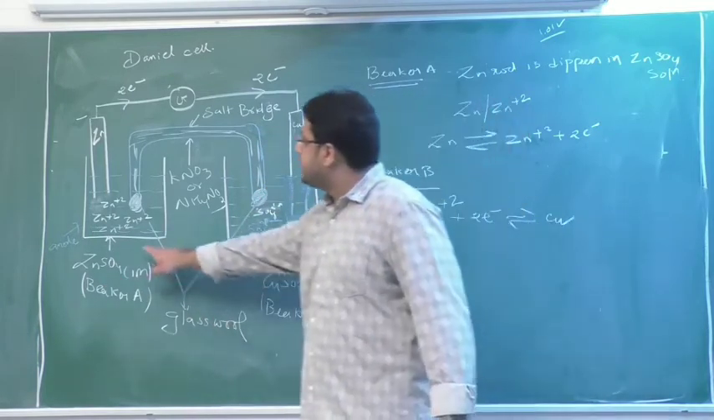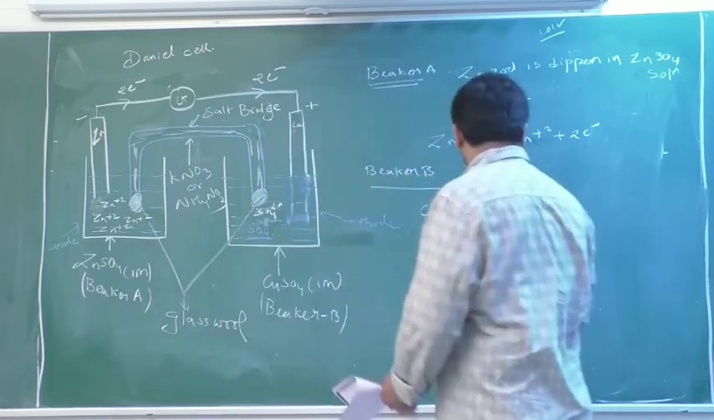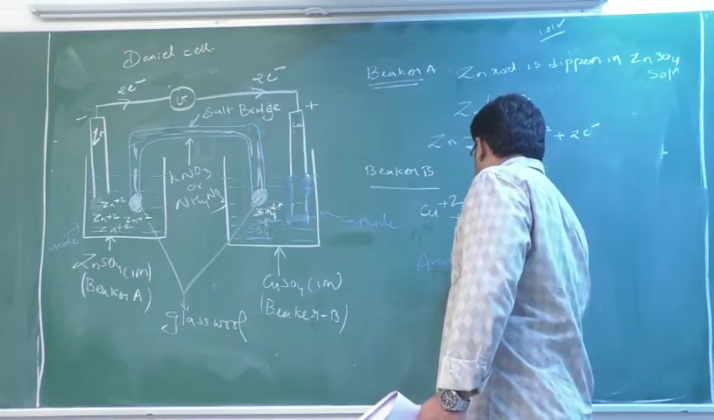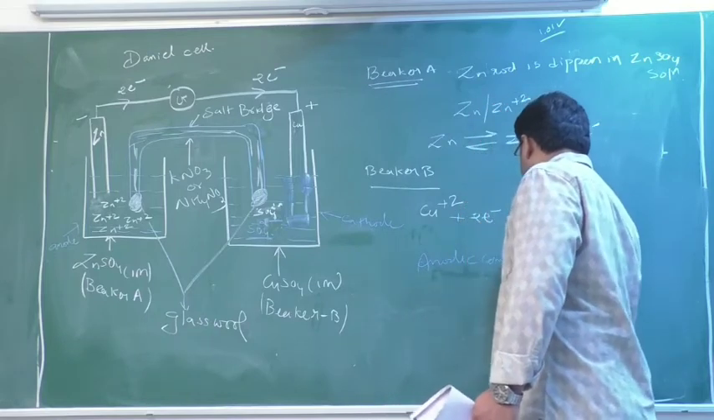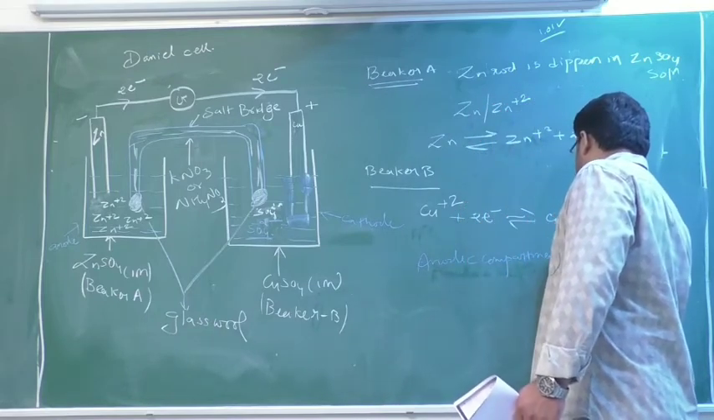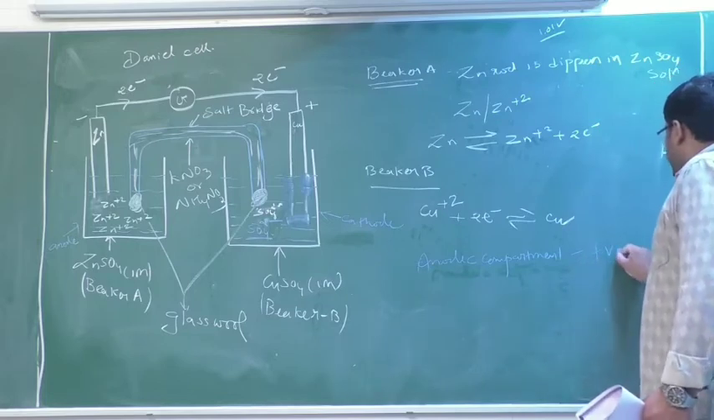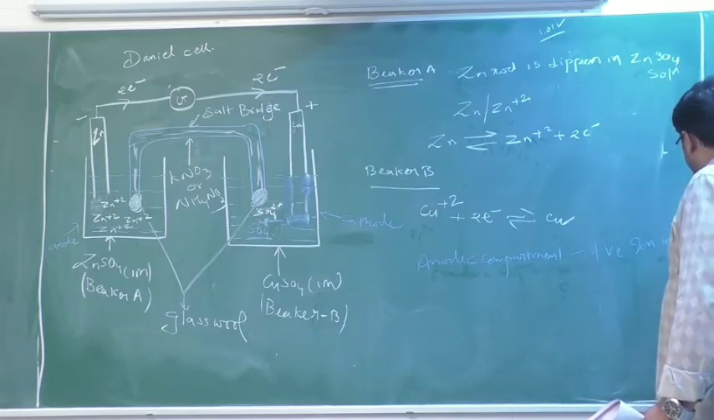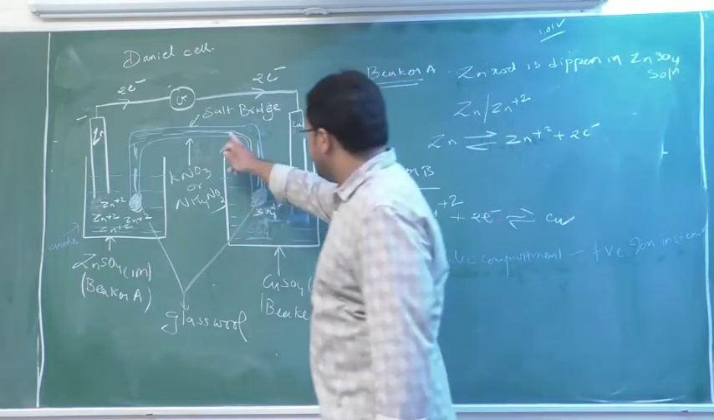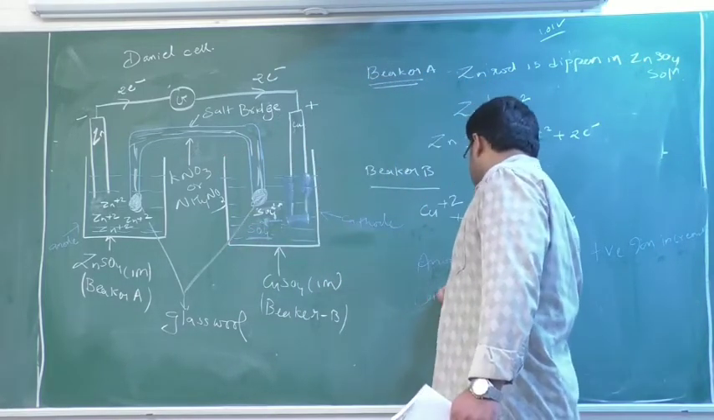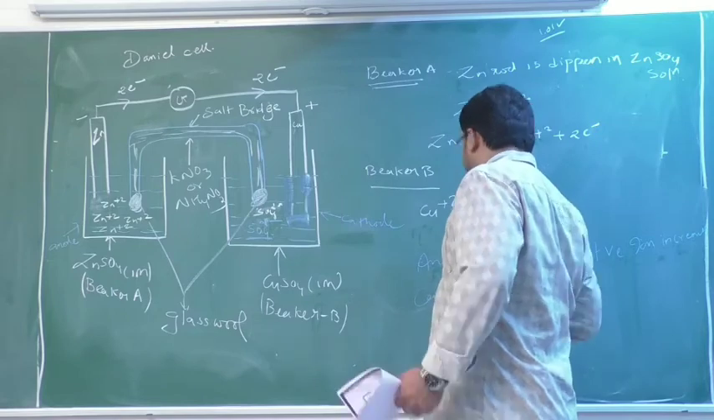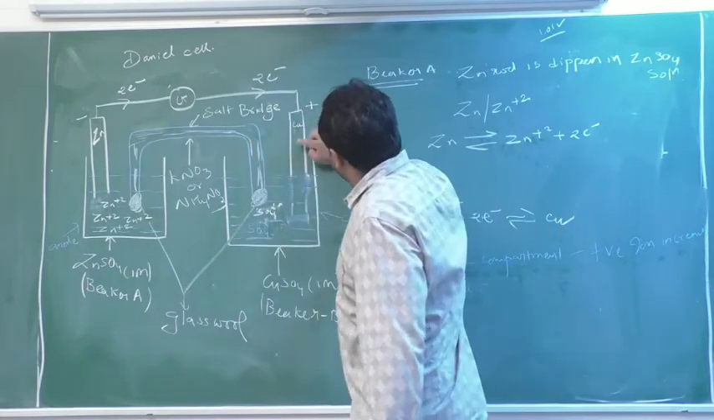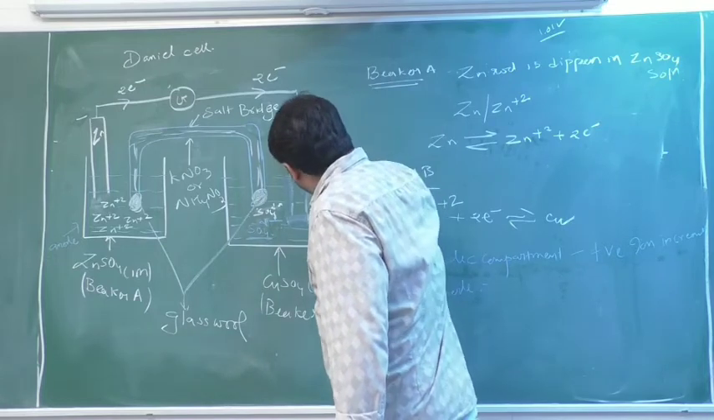So here there will be an increase of more positive ions. Where? At the anode. So you can see here at the anodic compartment, positive ions increase. Similarly, if you see the cathode, what happened? These 2 electrons come here. As this is copper, a metal, it will allow them to go to the